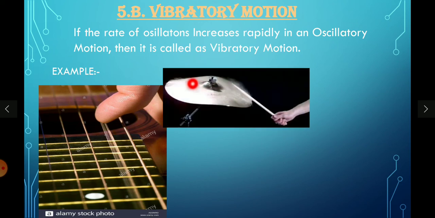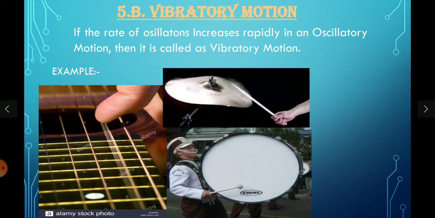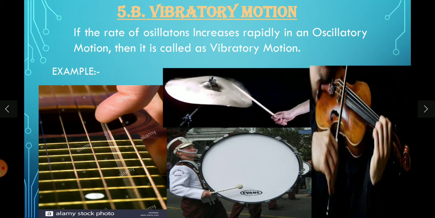And in drums also, the vibrations happen because the oscillatory motion is fast, and that is called the rate of oscillation. In this picture we can observe it in a drum. For every instrument this vibratory motion must take place, or else we cannot hear any sound from those things.